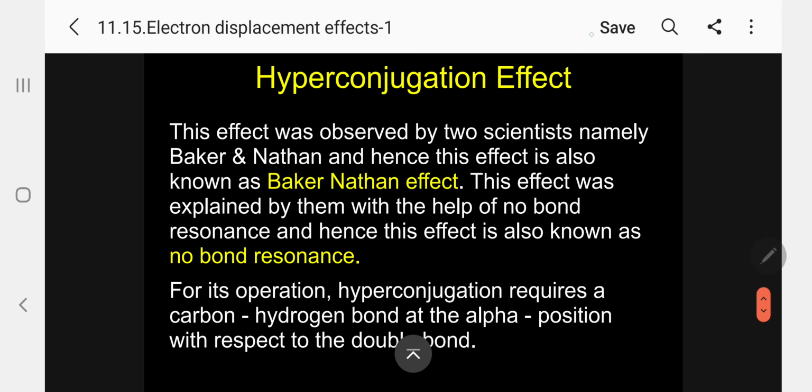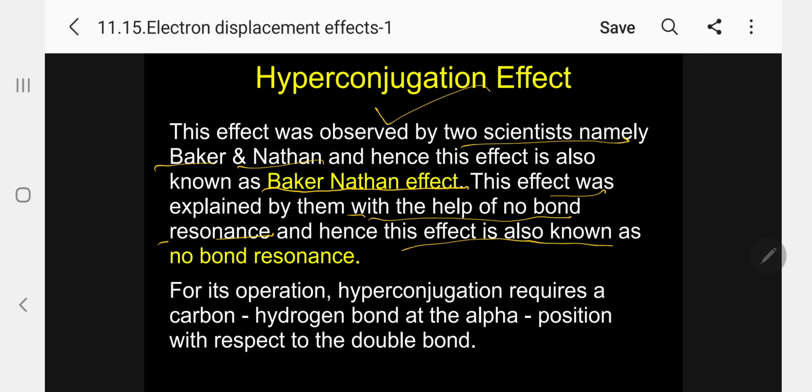This hyperconjugation, kindly follow, was observed by two scientists, namely Baker and Nathan, and hence this effect is also known as the Baker-Nathan effect. This effect was explained by them with the help of no-bond resonance, and hence this effect is also known as no-bond resonance.